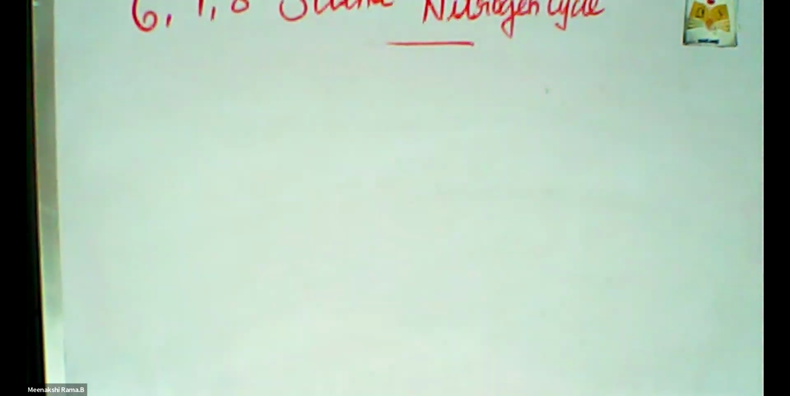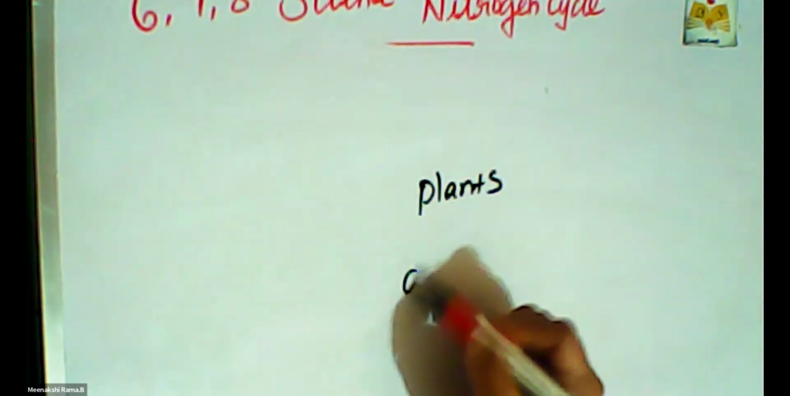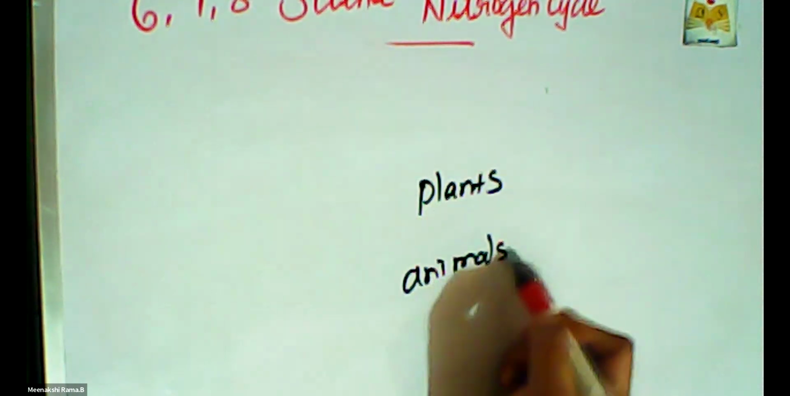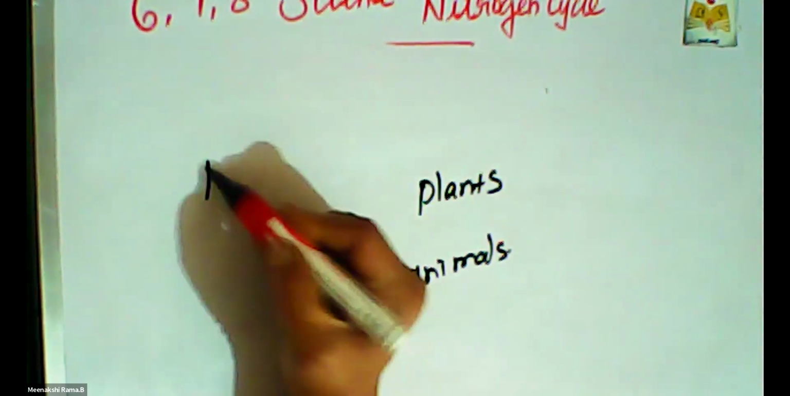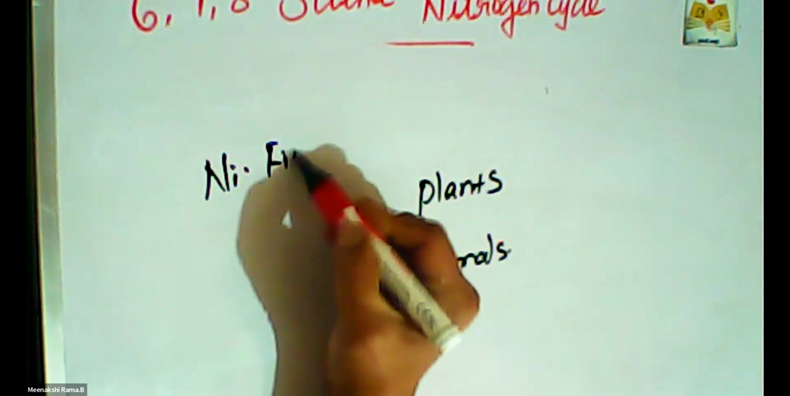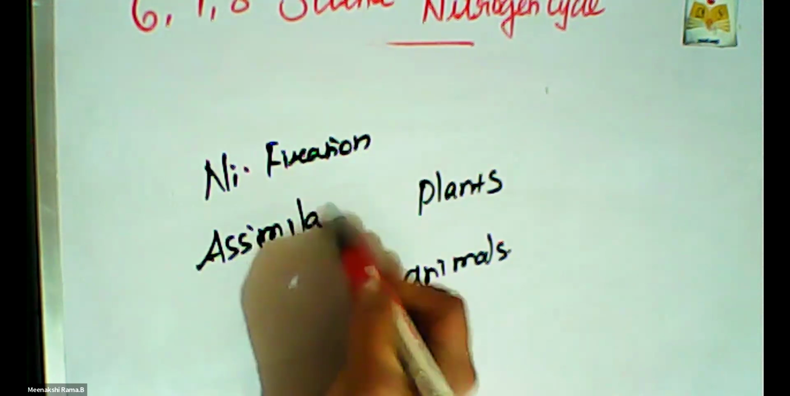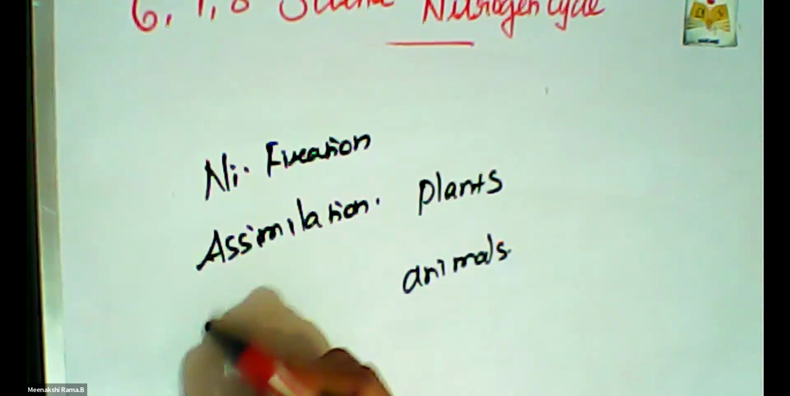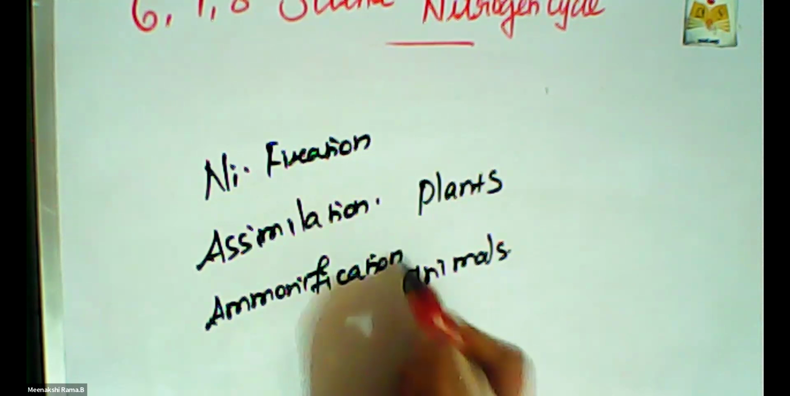Next we are going to learn how the cycles are done. First, what are the important parts? One is plants and then animals. These are all the consumers as well as the producers. What are the processes in the nitrogen cycle? One is nitrogen fixation, then assimilation, and the next one is ammonification and nitrification.